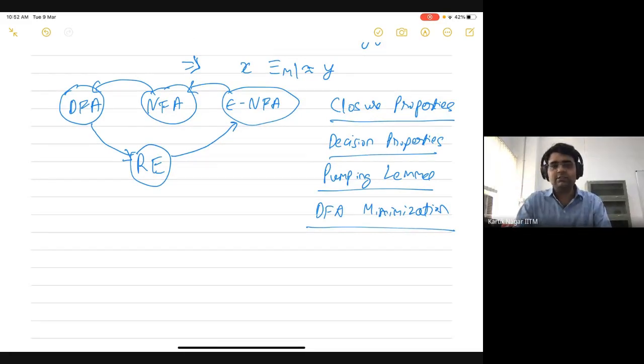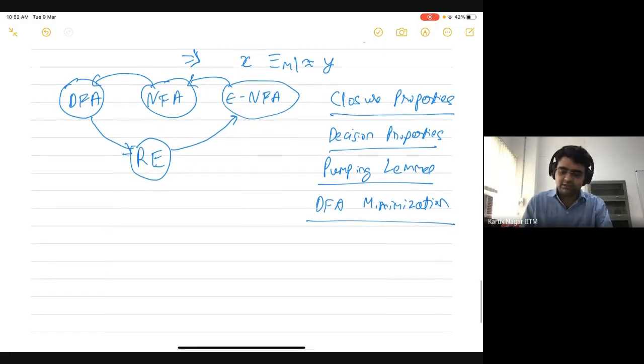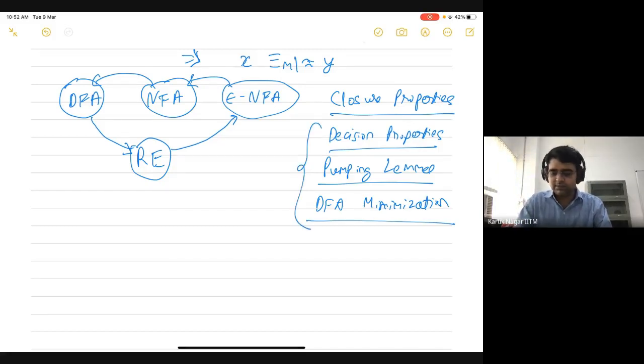So in the next lecture, we'll begin the second part of this course, which is on context free languages and push down automata. And in the test, there's a test also on Thursday. I will again repeat this tomorrow as well, but the syllabus of the test is again going to be whatever we covered in the last 2 weeks, which means it's basically going to be these three topics: decision properties, pumping lemma, and DFA minimization.